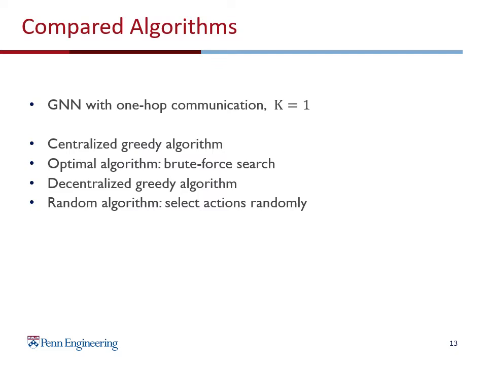We compare our GNN-based learning approach with 4 other algorithms. The first one is the expert algorithm, Decentralized greedy. The second one is the optimal algorithm, which uses brute force search to enumerate all possible cases to find the best solution. The third is a decentralized version of the greedy algorithm, and the last is a simple random algorithm that selects actions randomly for the robots. Here for GNN, we set the communication hop to 1, which means each robot communicates with its one-hop neighbors only. Since the optimal algorithm was only feasible in small-scale cases, we compare the performance of this algorithm in small-scale settings only.